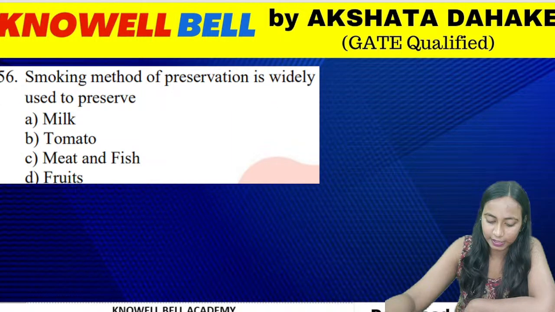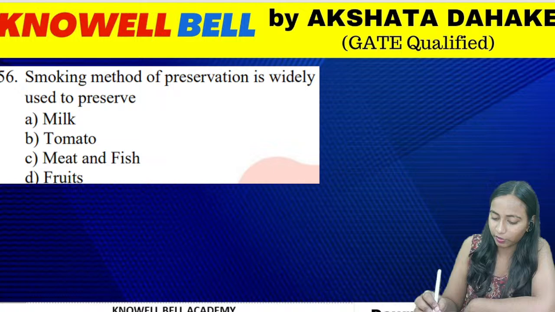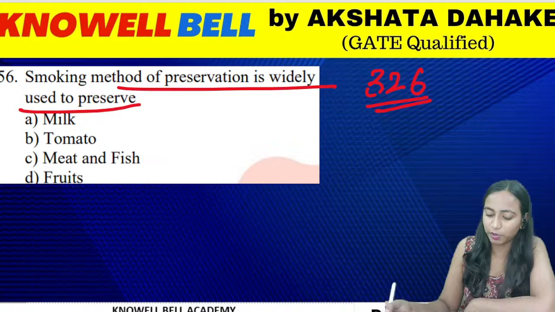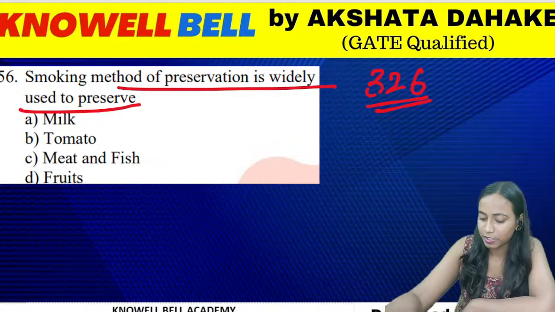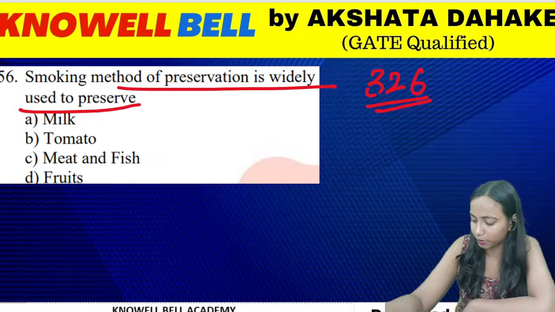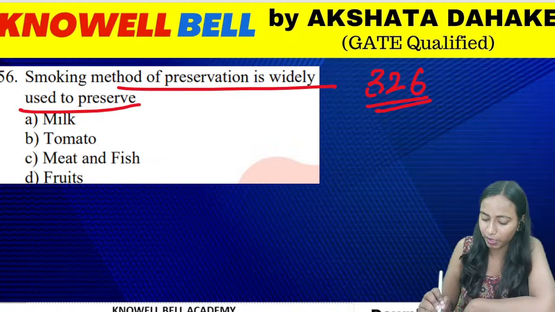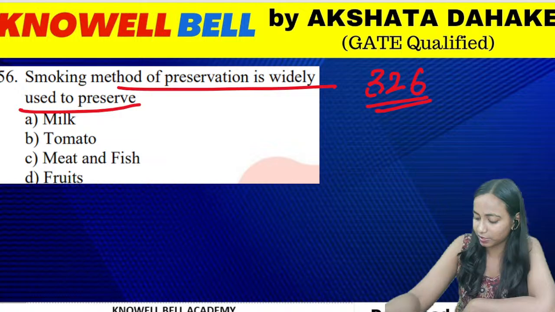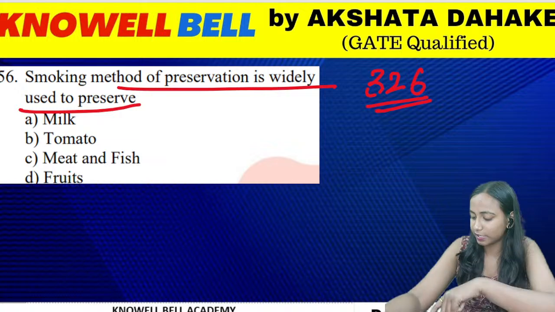Question number 326. The smoking method of preservation is widely used to preserve what? The method of smoking we use in order to preserve milk, tomato, meat and fish, or fruit. Smoking is a method of food preservation, we use it to preserve milk, tomato, meat and fish, or fruits. What is going to be the correct answer for this question, everyone?